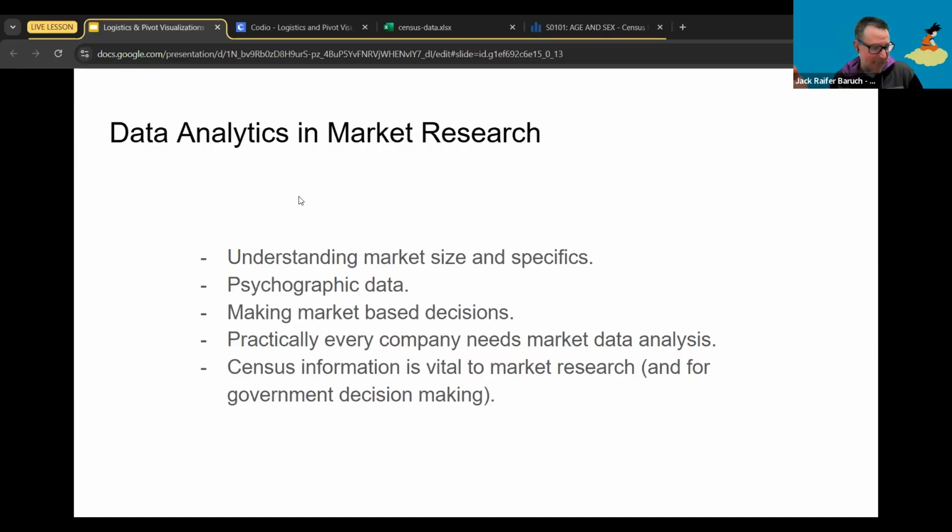This actually allows people to make market-based decisions. So in other words, who should you build new products for? Which is the fastest-growing market, which is what we're going to find out today. And practically every company that has a marketing department has at least one data analyst working at that department. That is vital. And of course, census information is what's going to allow us to do a lot of that marketing research.